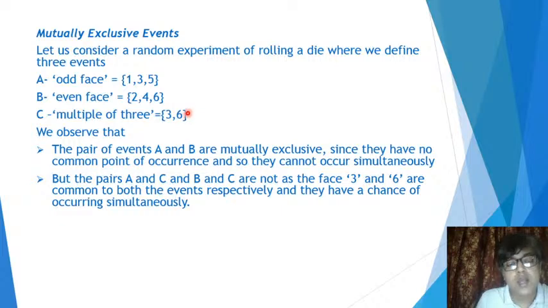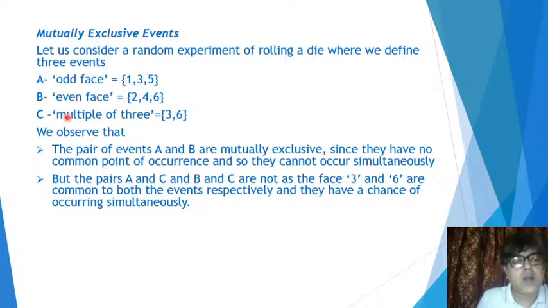Yes, of course, they have a chance of occurring simultaneously, because if you roll a die and have got the face 3, then you have got an odd face as well as a multiple of 3. Since you have got an odd face and a multiple of 3 simultaneously, there is a chance of occurring simultaneously, and hence they are not mutually exclusive.